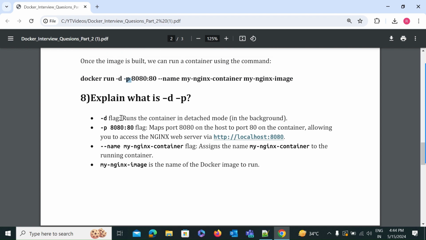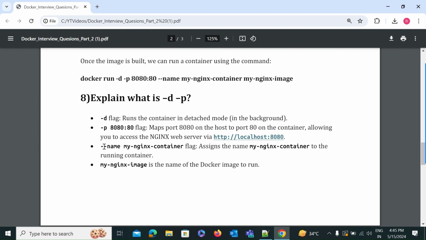The -d flag runs the container in detached mode, in the background. And what is the -p 8080:80 flag? It maps port 8080 on the host to port 80 on the container, allowing you to access the Nginx web server via localhost:8080. So this URL you have to use to access the Nginx web server.